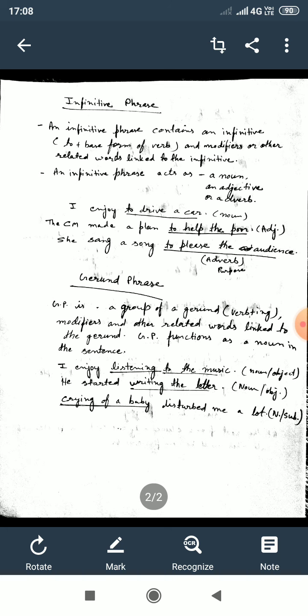So a gerund phrase is a group of a gerund and its modifiers and other related words linked to this gerund. Gerund phrase functions as a noun in the sentence. As a gerund functions as a noun, gerund phrase also functions as a noun in the sentence. Now it will be clear from the examples.